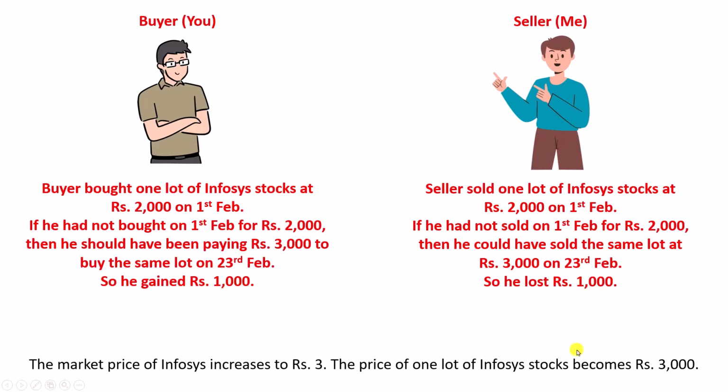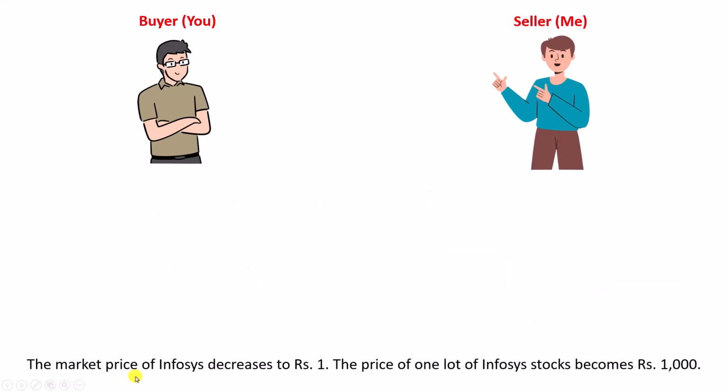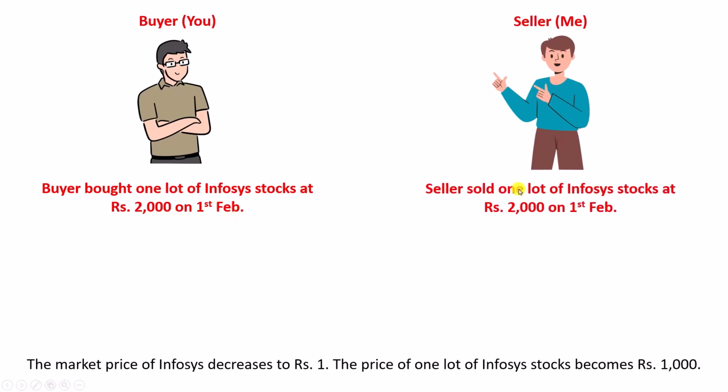Now, let us look at second condition. The market price of Infosys decreases to 1 rupee. So, the price of one lot of Infosys stocks becomes rupees 1000. This is the condition now. So buyer, which is you, bought one lot of Infosys stocks at rupees 2000 on February 1st. And the seller, which is me, I sold one lot of Infosys stocks at 2000 on February 1st. Let us say that I sold it to you or you bought it from me.